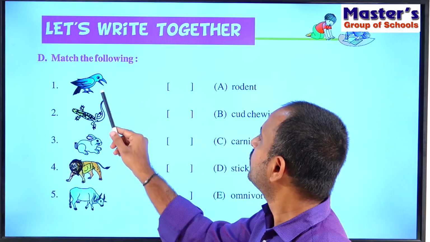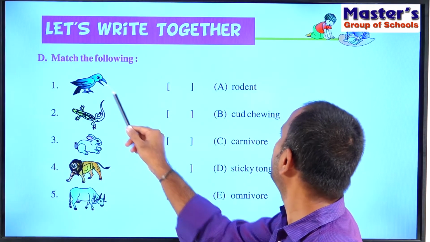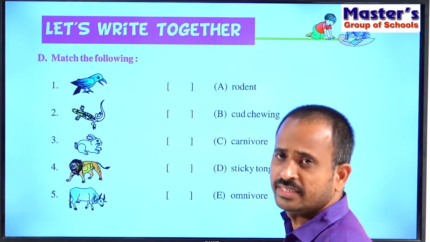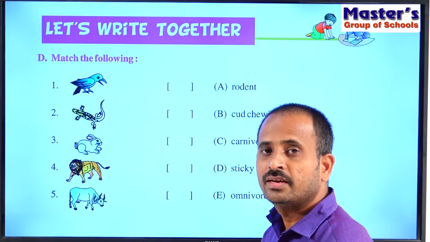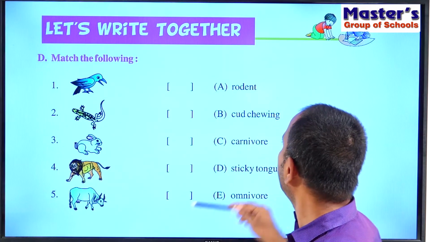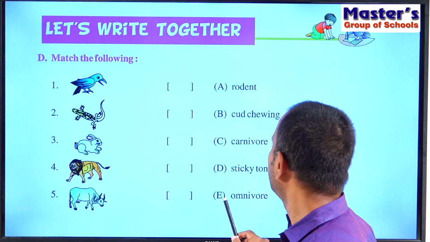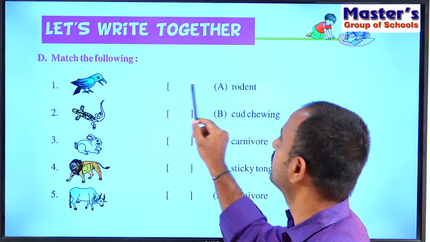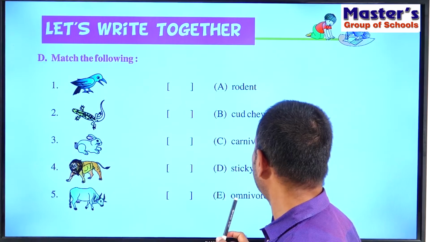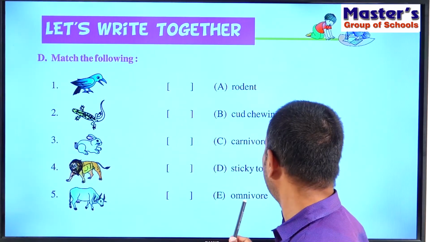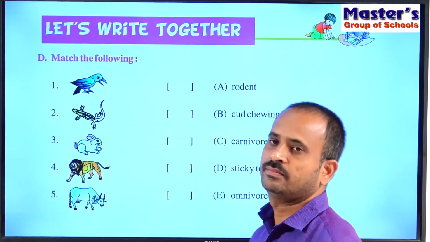So children, see the first picture, crow. So what does the crow eat and what is the property of crow? So crow is an example for omnivore. So where is the omnivore here on the right side? So E. So E is the omnivore. So write E in the bracket. So we have to write the symbol of each word in the bracket. So omnivore has given symbol E. So write E in front of the crow.